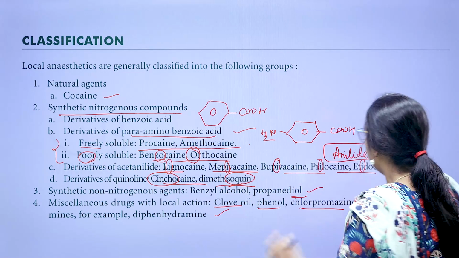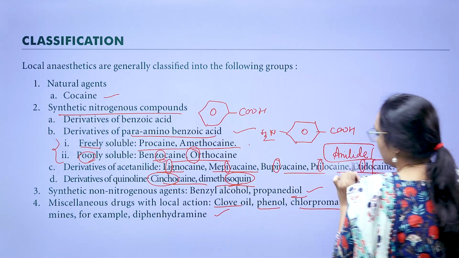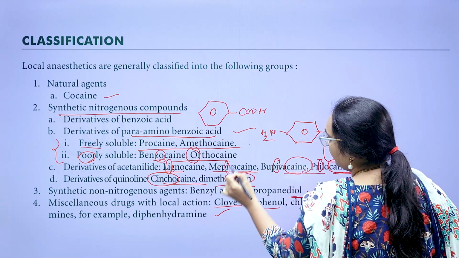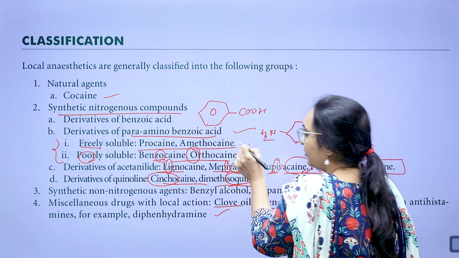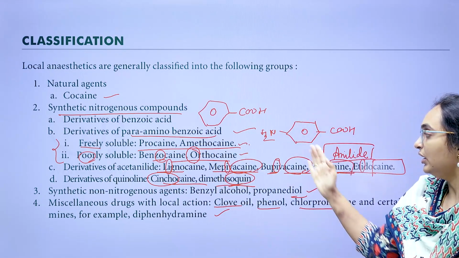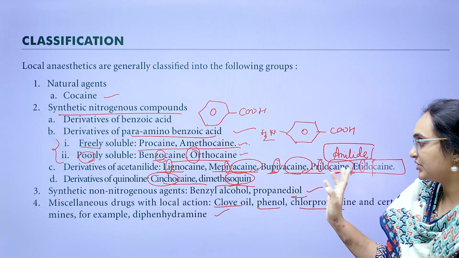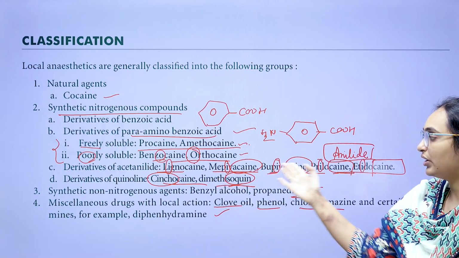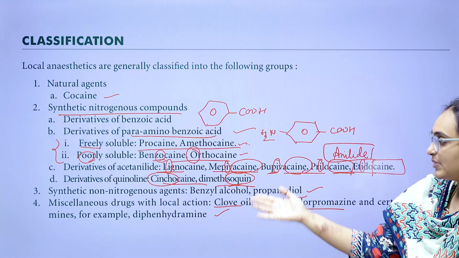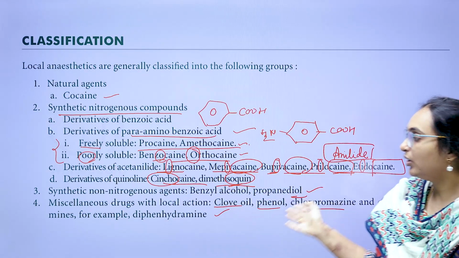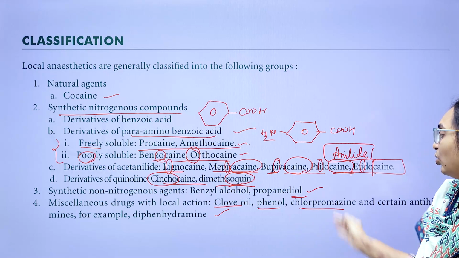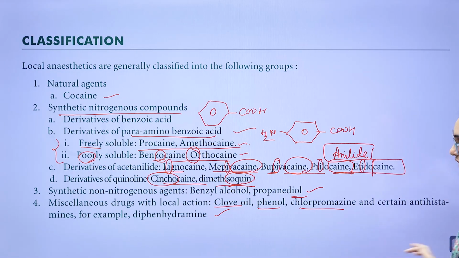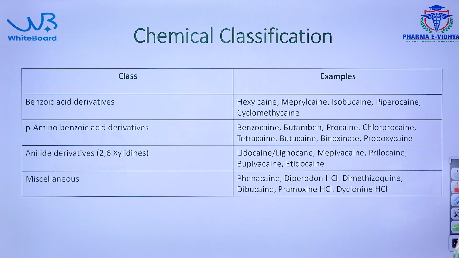All the last parts of the names are caine, so you may get confused; that is why all anilides have I in their first names. Quinoline derivatives: cinchocaine, dimethisoquin. Non-nitrogenous substances: benzyl alcohol and propanediol. Miscellaneous: clove oil, phenol, chlorpromazine, antihistamines like diphenhydramine. This is the classification. Let us see each class one by one.